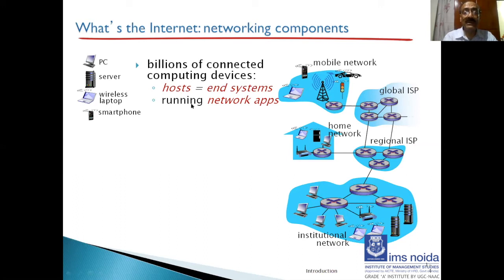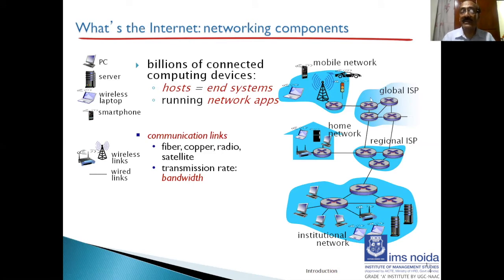And then there are multiple network apps running all over the place. Even a simple browser is also a network app. It tries to connect you to some hosts or end system. So looking at the diagram, we have the mobile network, which is using a cell phone tower to connect mobile devices, your laptop, and all these things are connected to your wireless system. We have the home network, again, wireless is used to connect your laptops and even phone through Wi-Fi network to your broadband router.